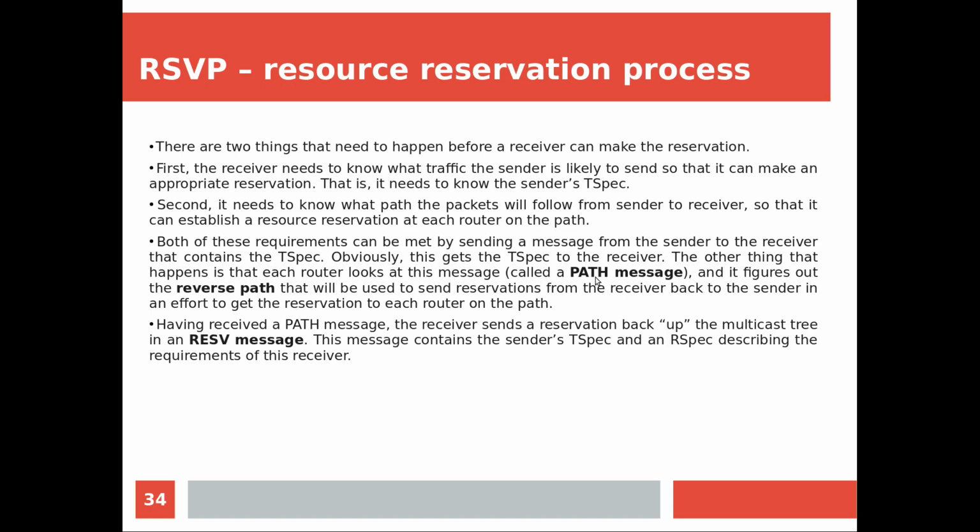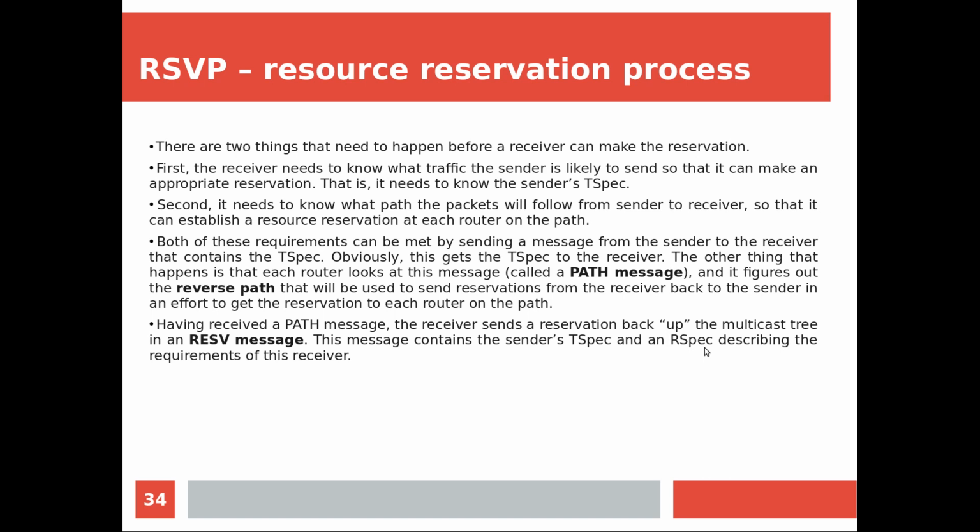So whenever the sender sends the path message, all the intermediate nodes note down the path through which the reservation is to be made for this T-spec. Now when the receiver gets the T-spec, it will send a reserve message back, and by looking at the reserve message, the reservation is going to happen. Now what are the contents of the reserve message? The sender's T-spec, which was already communicated by the sender to the receiver, is simply given back, and also the R-spec of the receiver, because accordingly the reservation is to be done based on what is required by the receiver.